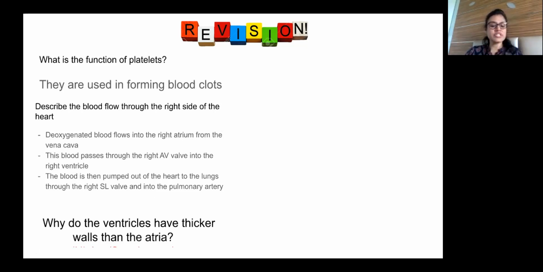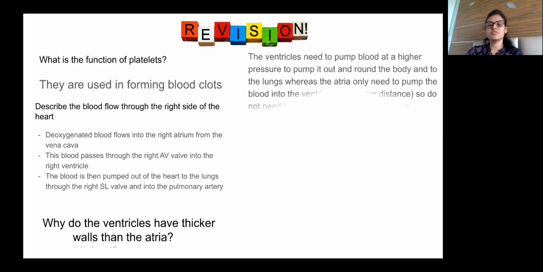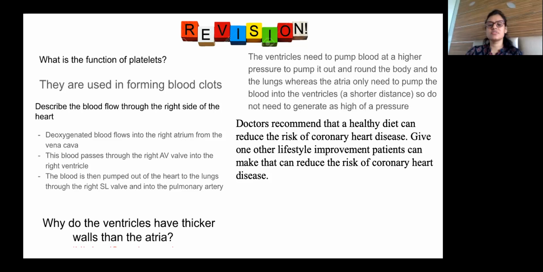Why do ventricles have thicker walls than atria? Same question, no? This is repeated. Okay, doctors recommend that a healthy diet can reduce the risk of coronary heart disease. Give one other lifestyle improvement patients can make. So what other thing can you do to improve? Exercise.